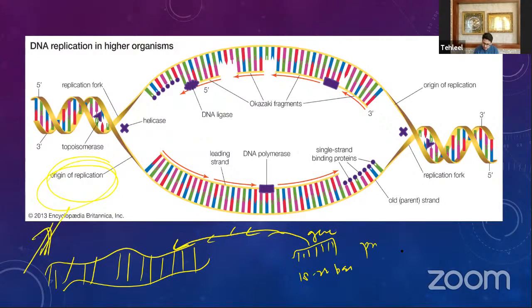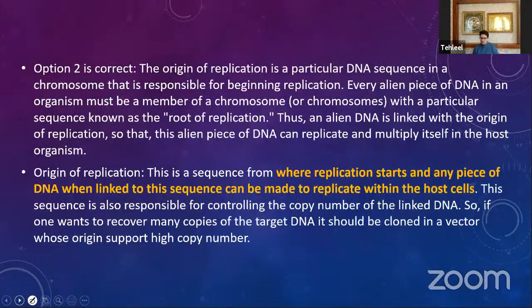It is present in both strands. Okay, it can be present here, it can be present here. So origin of replication is actually meant to replicate the genes. For the replication of the genes, you need to have this origin of replication in the host cell.